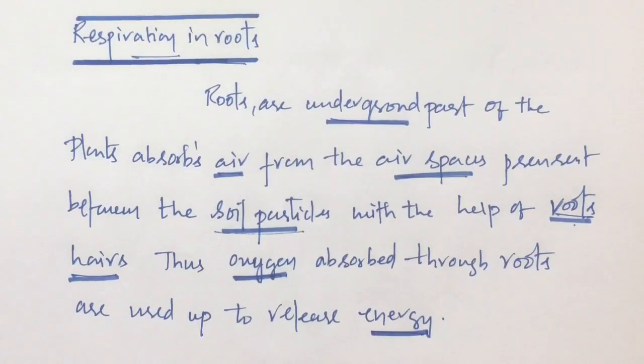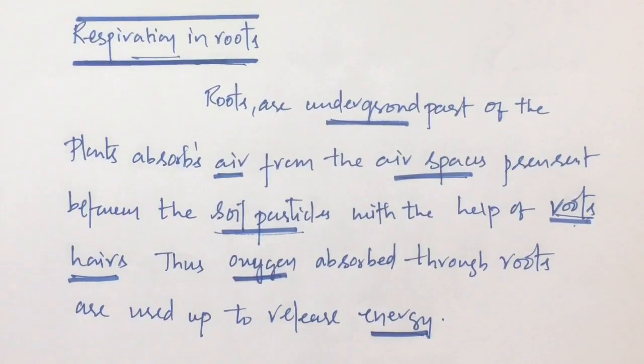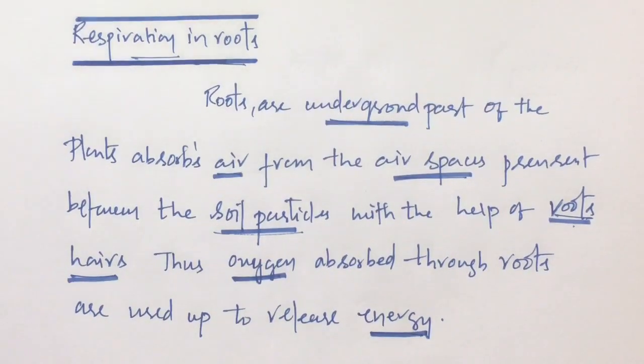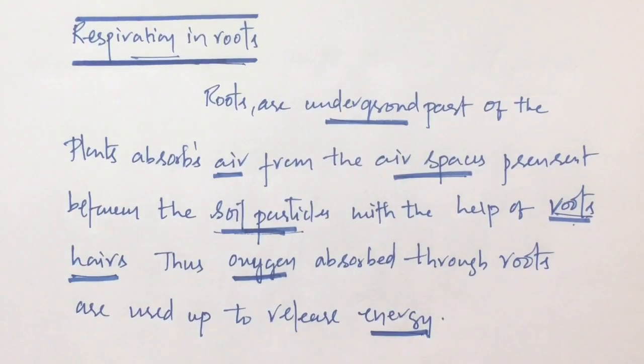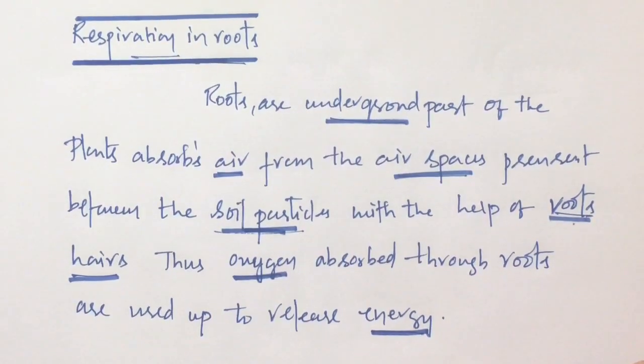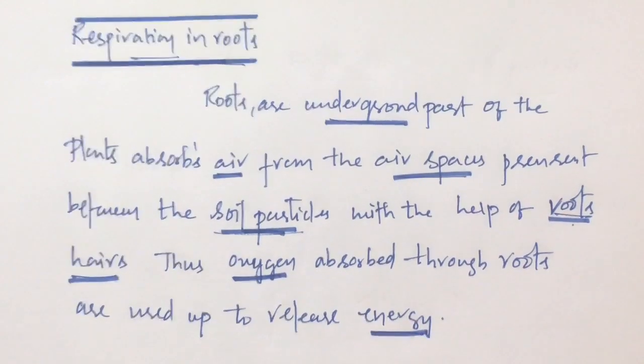Roots are the part of a plant which grows in the ground, the underground part of the plant. These roots absorb air from the air spaces present between the soil particles. The oxygen absorbed through the roots with the help of root hairs is used to release energy, which is later utilized for the transportation of minerals and salts from the soil.